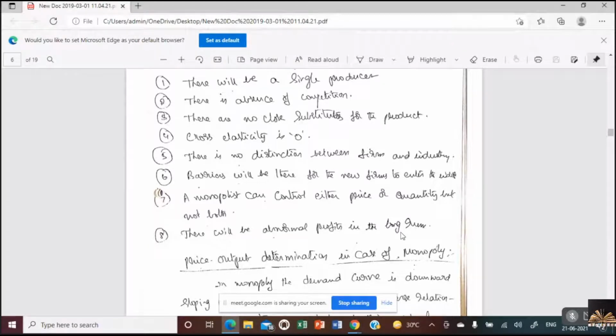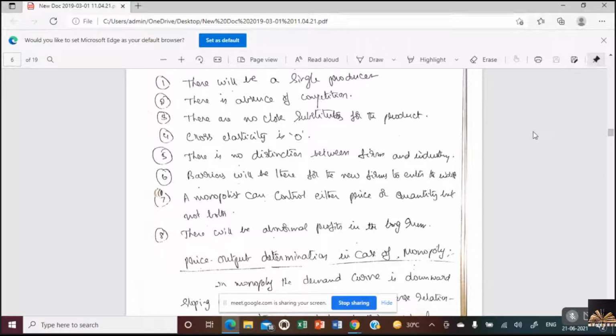There would be abnormal profits in the long run. So these are the characteristic features of monopoly. Any doubts on any point? There are 8 points. Be specific if you have any doubt, because these are important concepts. Once you understand, you can write on your own as well. Any doubts? Understood.